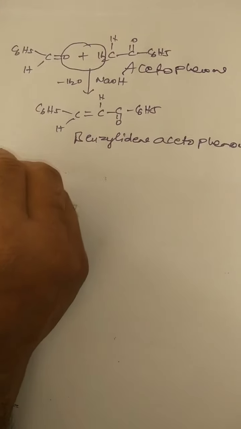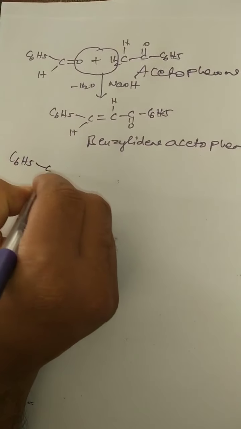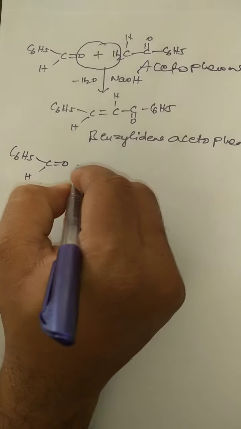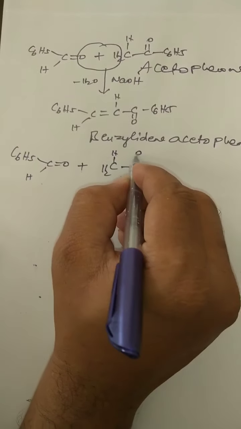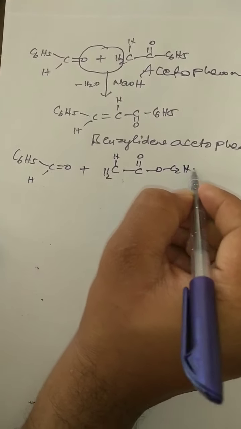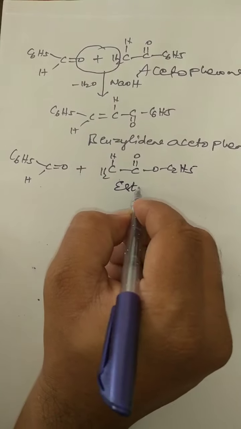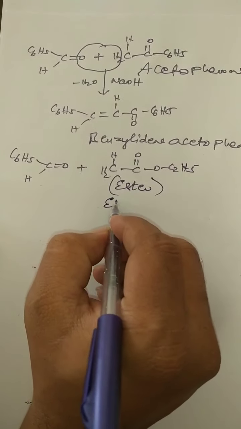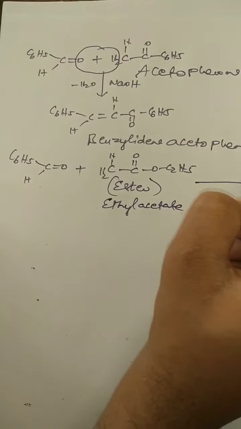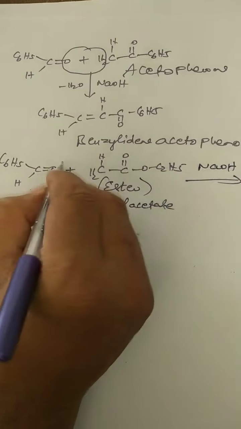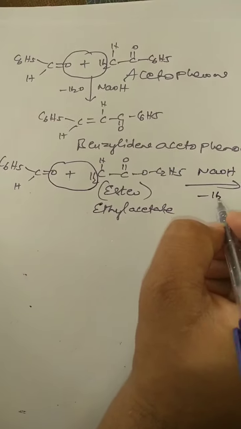Like that, you can take esters also. I will take one example for an ester. I am taking the same benzaldehyde. This time I am taking the ester ethyl acetate, CH3 COO C2H5. This is the ester family. This is called ethyl acetate, and this ethyl acetate is in the presence of NaOH. So what will you get, students? Here the water molecule is eliminated.